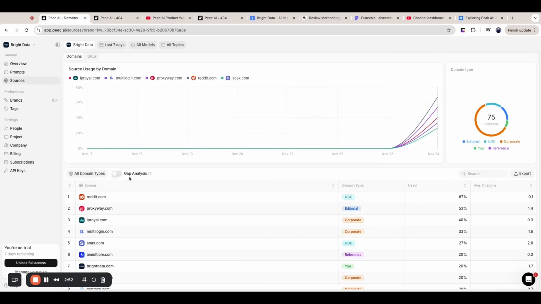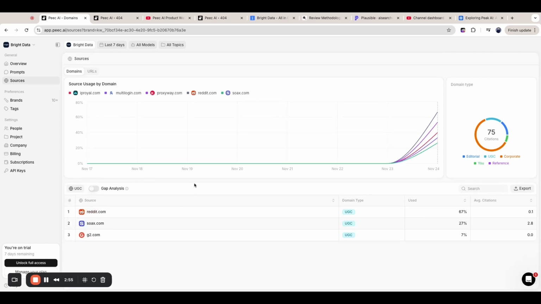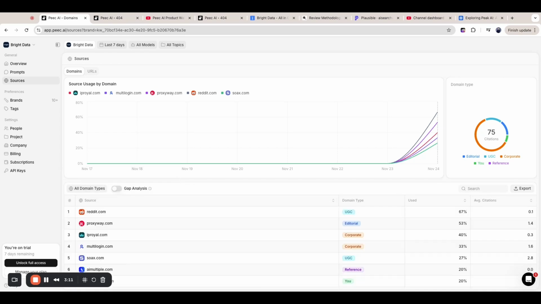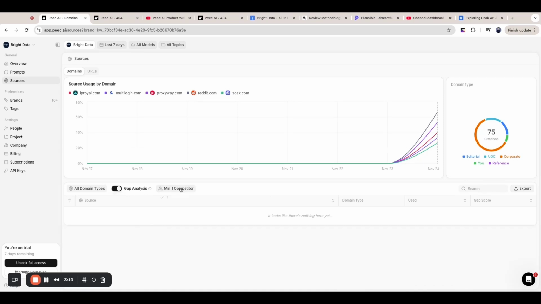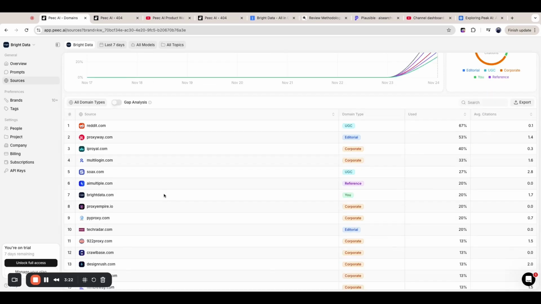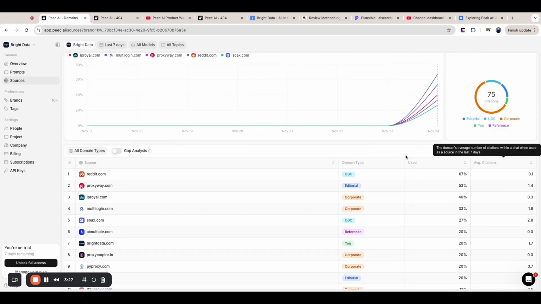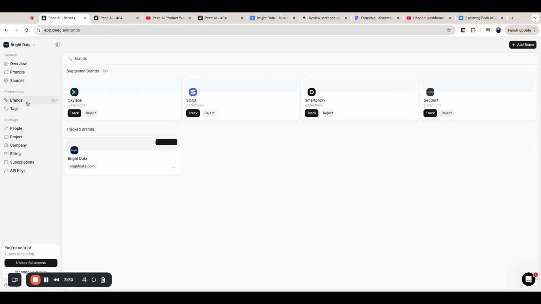Cool. Can we filter? Awesome. Let's see. Okay, cool. We can see that. Show sources where competitors are mentioned. Well, let's actually go back here and check this out. All right, so this is not working, or maybe it needs some more time. It's actually pretty interesting for gap analysis. Maybe I need to input the competitors first. Okay, so we have the sources, export, search, nice.